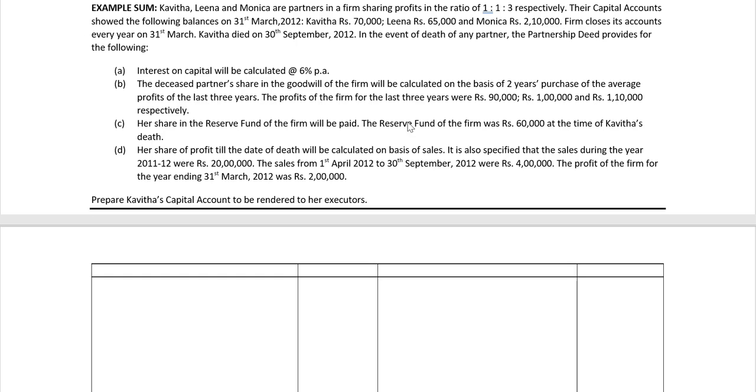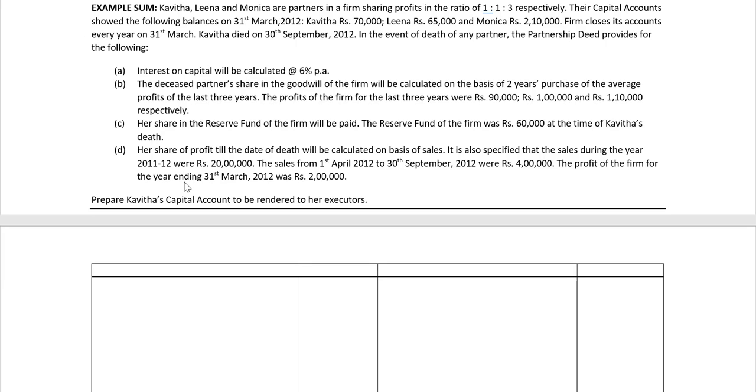The profits of the firm for the last 3 years were rupees 90,000, rupees 1 lakh, and rupees 1,10,000 respectively. Point C. Her share in the reserve fund of the firm will be paid. The reserve fund of the firm was rupees 60,000 at the time of Kavita's death.